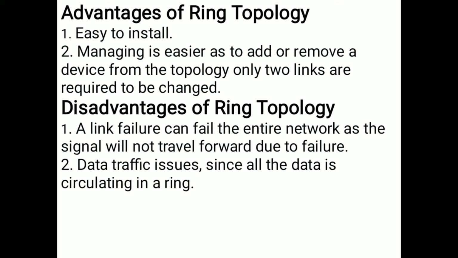And disadvantages: a link failure can fail the entire network, as the signal will not travel forward due to the failure. A link here is nothing but a computer. If one computer fails, the entire network will not travel the message forward due to that system failure.